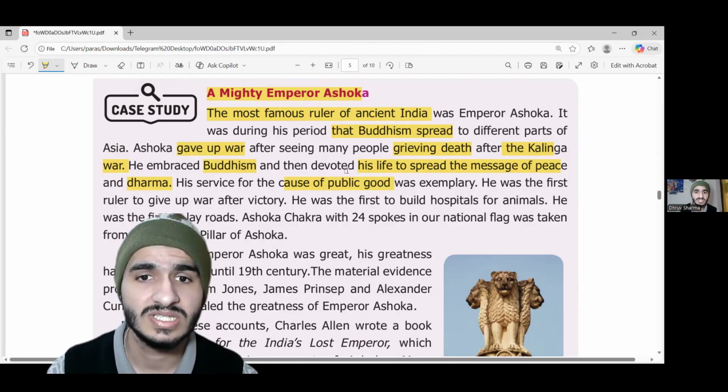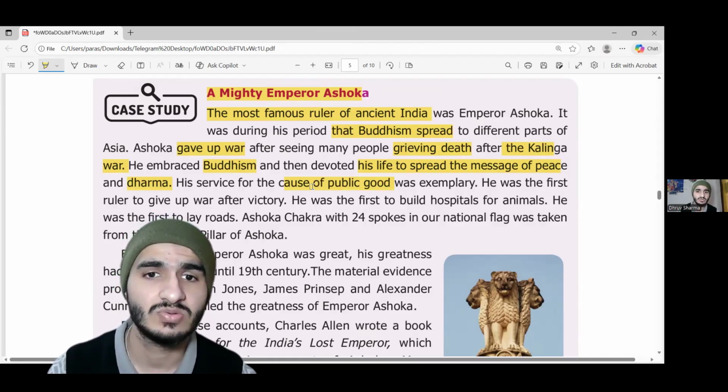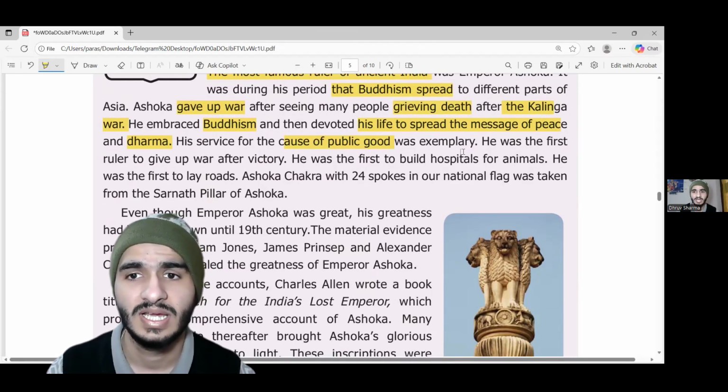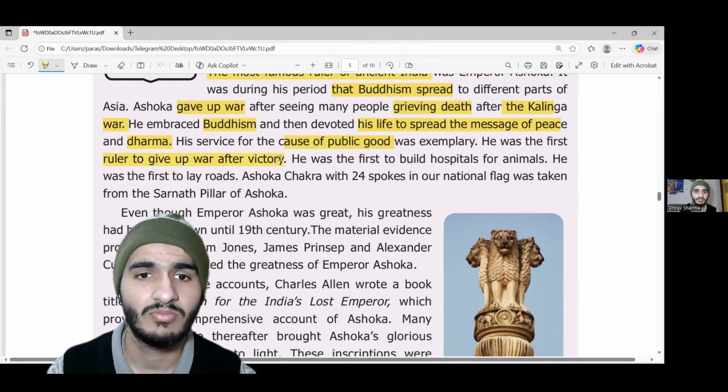So he embraced Buddhism and devoted his life to the spread of the message of peace, because he had seen that war brings death with it. So he avoided war and promoted Buddhism and dharma. His service was for the cause of public good, and he really promoted the idea of public good. He was the first ruler to give up victory. Many a time we see that people continue to war, continue to expand their territories, but in the case of Ashoka, it was something very opposite.